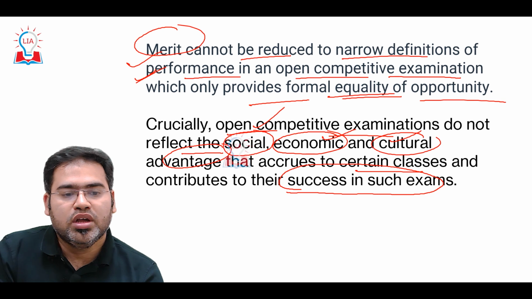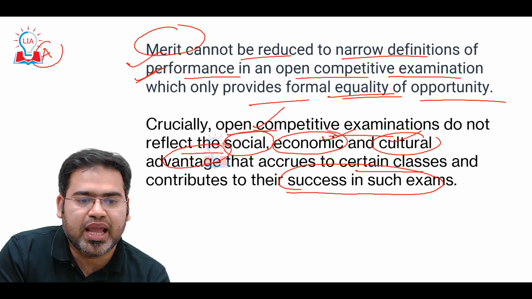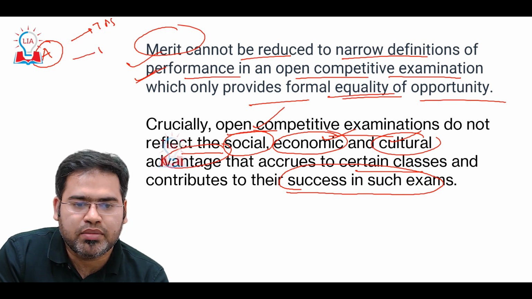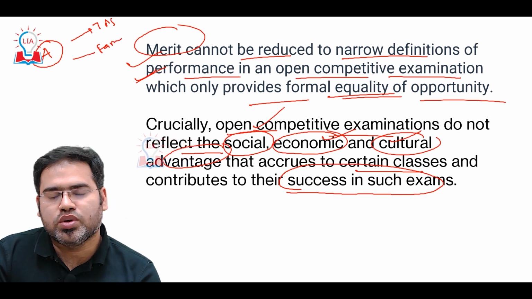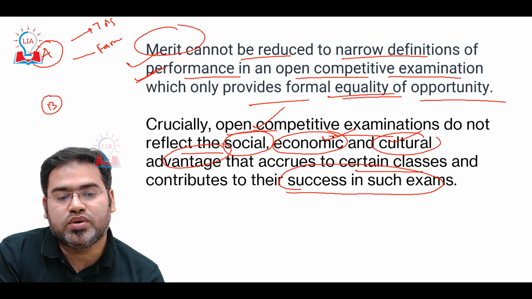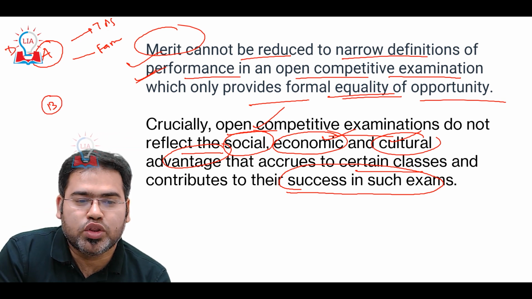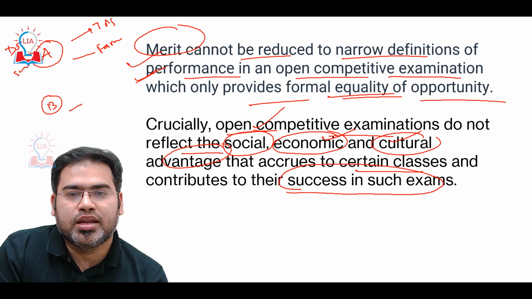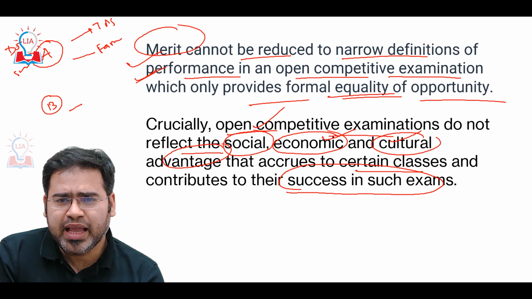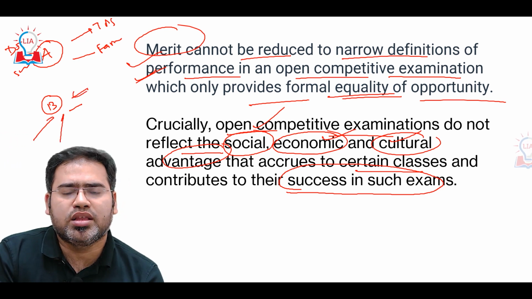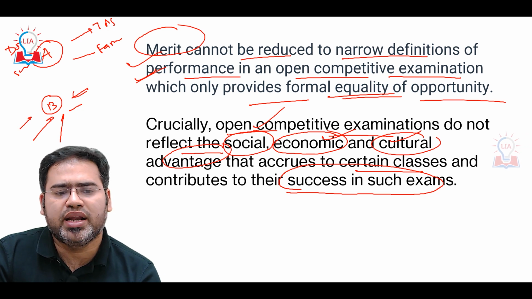I told you, for example, student A, whose father or mother is IAS or in a Group A service, and whose family members, like uncle or auntie, are also in the service. He is also getting education at, for example, Doon School or St. Stephen's School. But there is another student B, whose father and mother are both not educated enough to guide him, there is no help from the community, he is living in rural areas, and he has studied in the vernacular language.